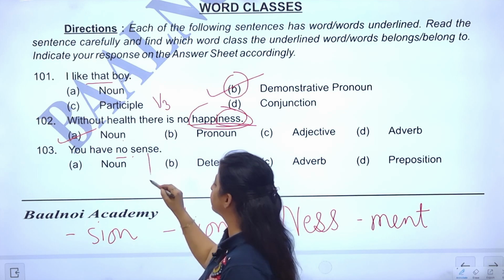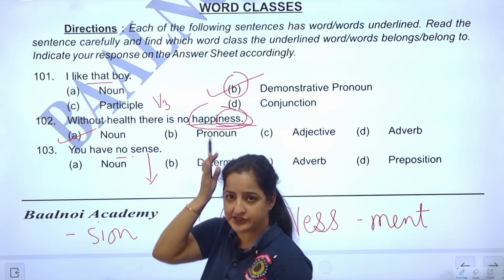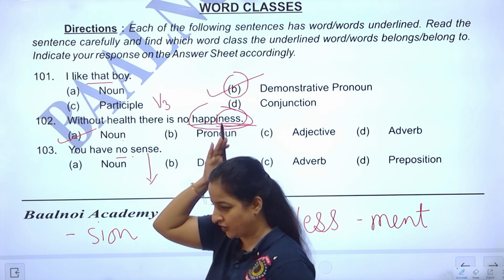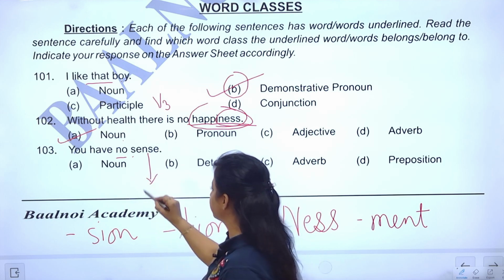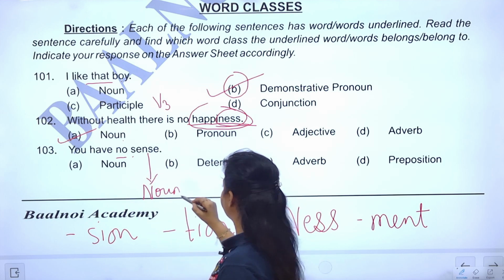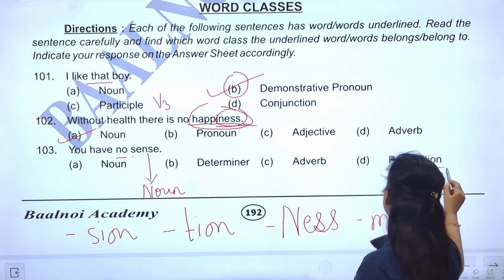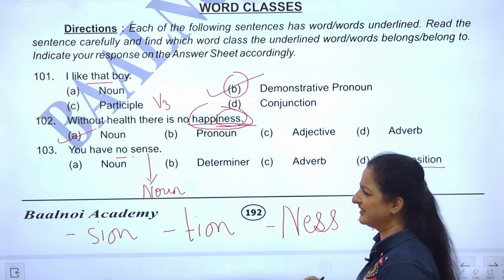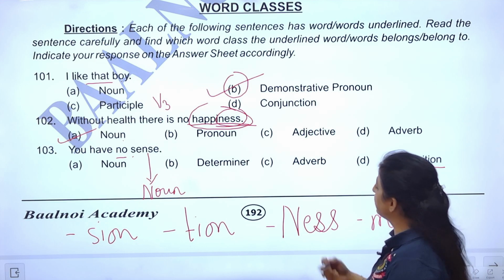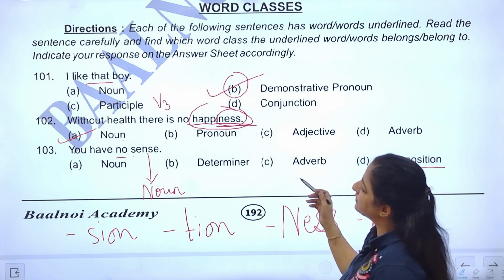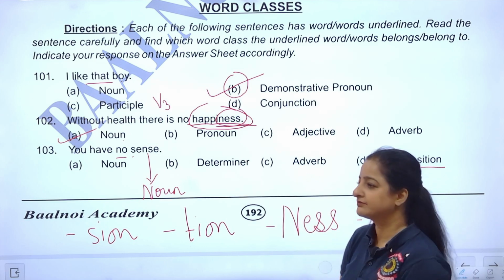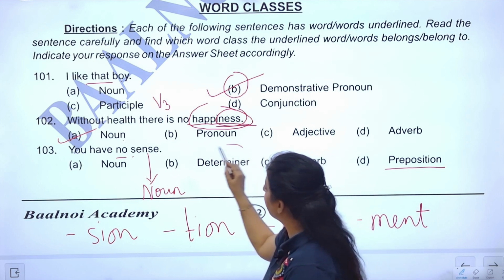The noun actually is this one, sense, your common sense, your knowledge, your intelligence. So this one is noun. Now you see, is it a preposition? Is it talking about a place? No, not really. Then what is it? Is it an adverb or is it a determiner? In my opinion, it's a determiner.